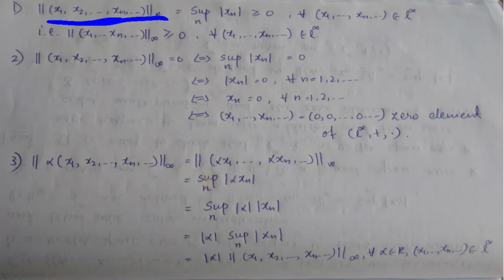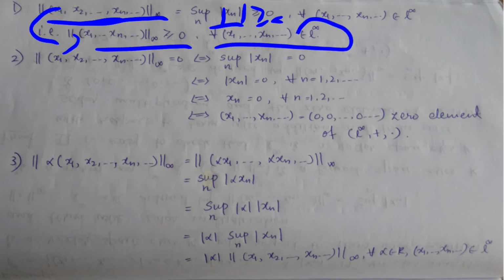By the definition, the norm infinity will give the supremum of modulus of xn, and modulus is always greater than or equal to 0, and if we take the supremum, it is also greater than or equal to 0. So norm infinity is greater than or equal to 0, and this is true for every element of L infinity, right? So the first property is proved.